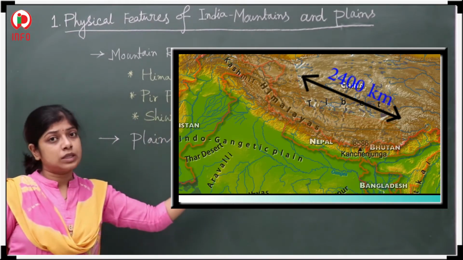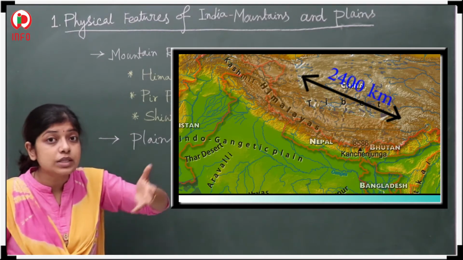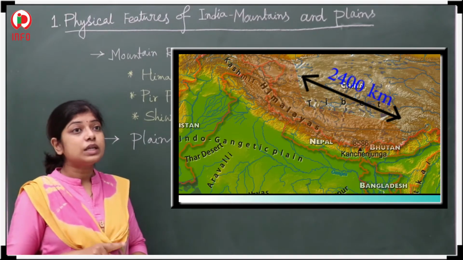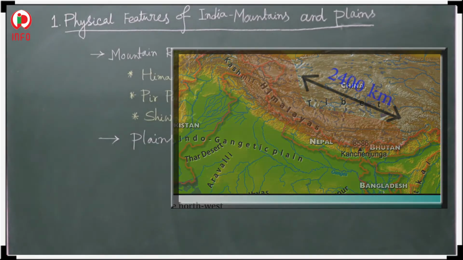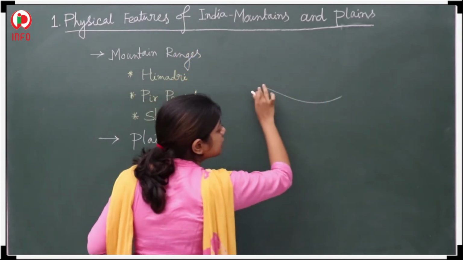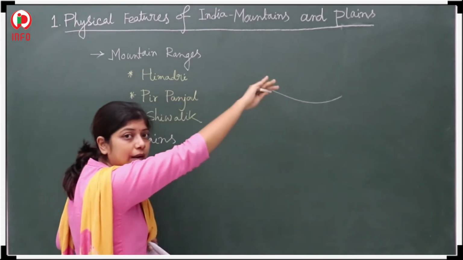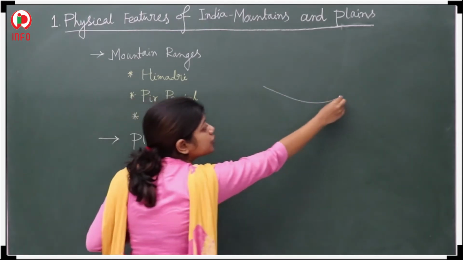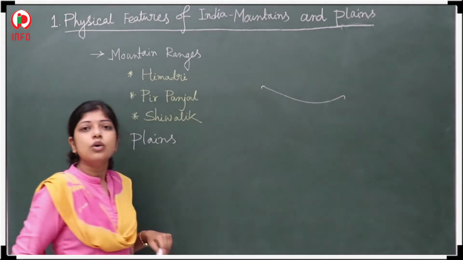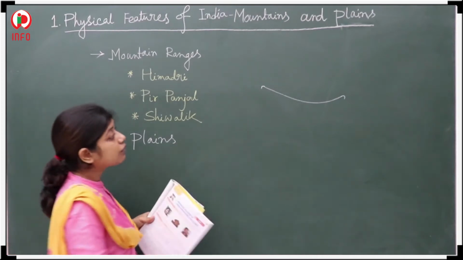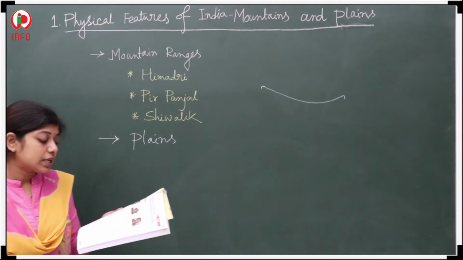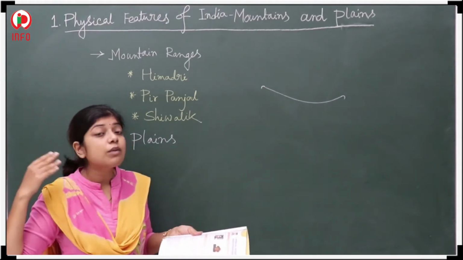But the curved surface is towards which direction? Towards the south. One more thing, if you see the side portion, the southern portion is bending here, but these two terminals are turning a little bit again towards the south. And the west portion is a hairpin-like structure.